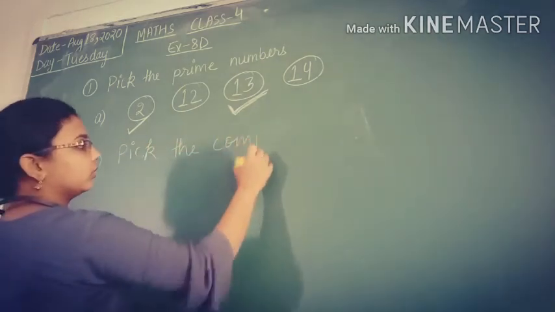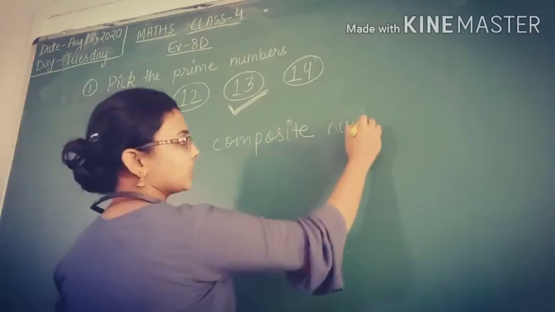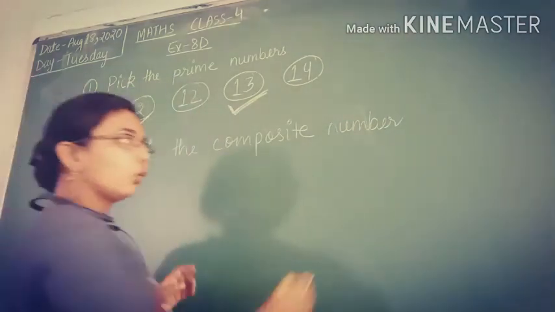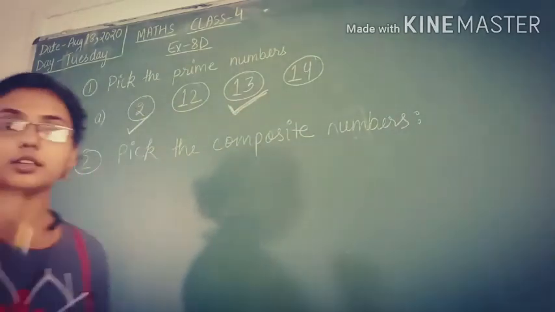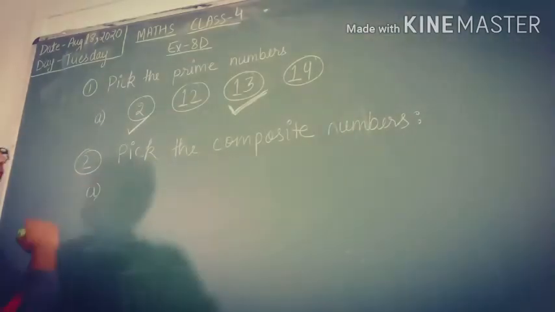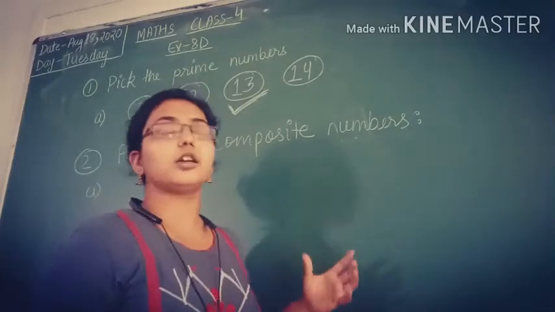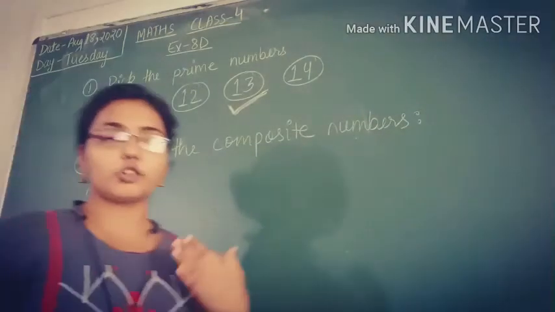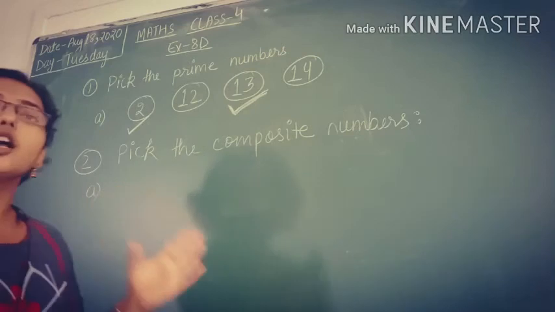Now the second question is: pick the composite numbers. As you know what composite numbers are, I told you in yesterday's class. If you don't know, then just watch the video again and clear up what prime and composite numbers are. So pick the composite numbers. The composite numbers are those numbers which are divisible by any number other than 1 and itself. 1 और itself के अलावा भी अगर वो किसी और नंबर से डिविजिबल होता है तब हम कहेंगे कि that number is a composite number.